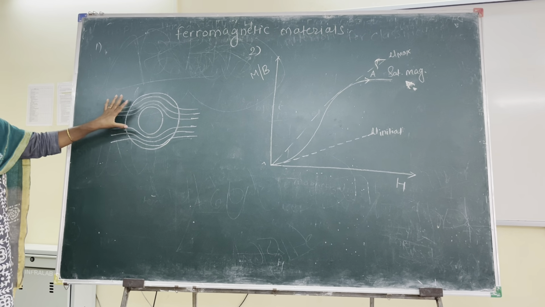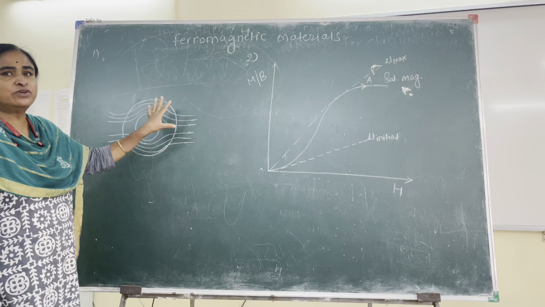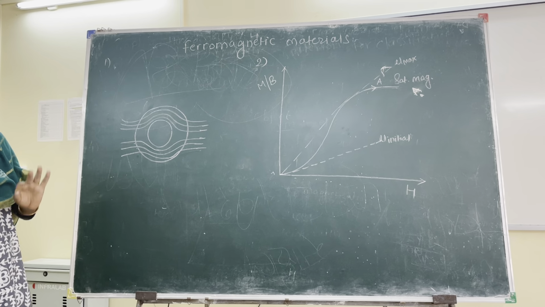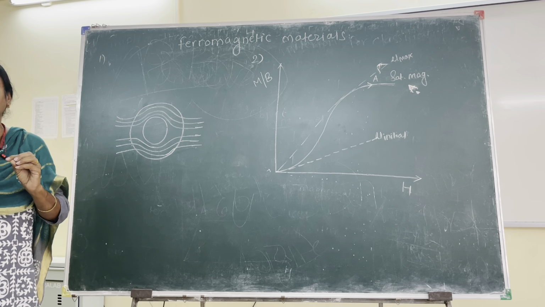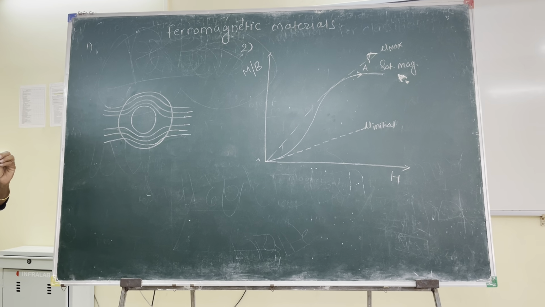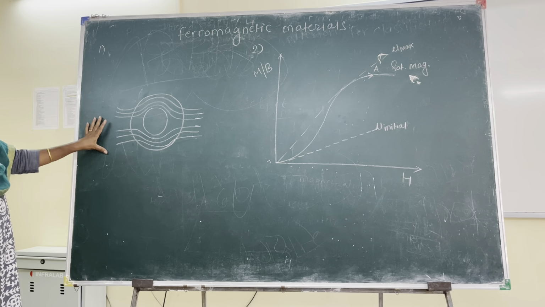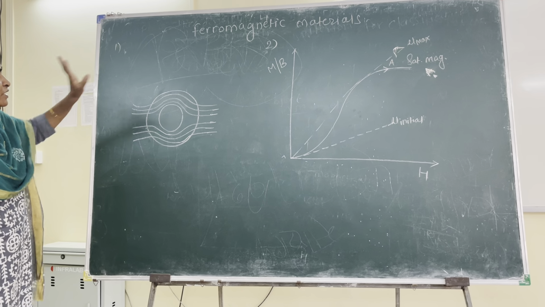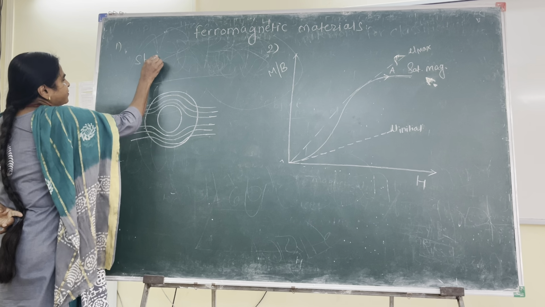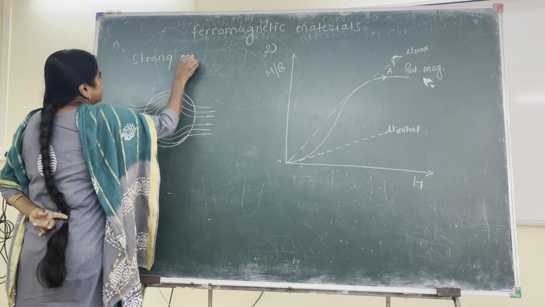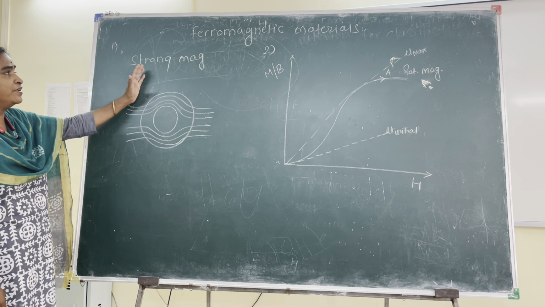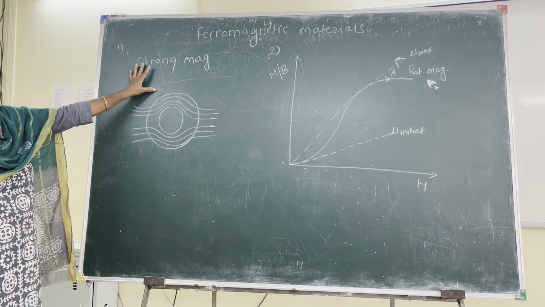So today we are talking about ferromagnetic materials, wherein we will be discussing the features of ferromagnetic material. We all know that ferromagnetic materials are substances of immense importance for practical applications of magnetic materials, and in that sequence the first feature of ferromagnetic materials: when placed in an external magnetic field, the substances which get strongly magnetized in the direction of the applied field are called ferromagnetic materials.